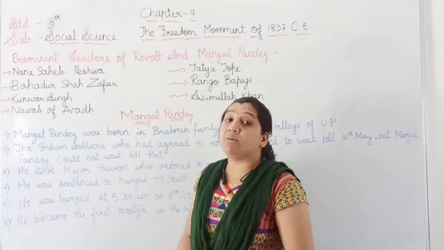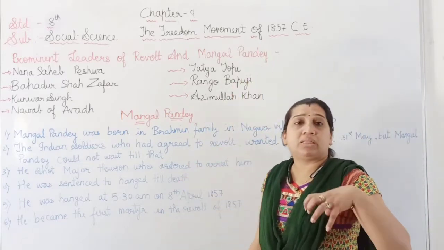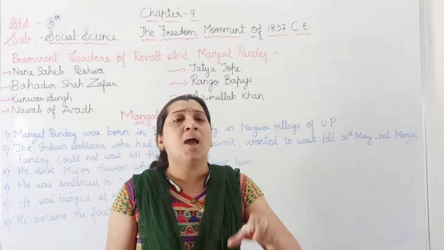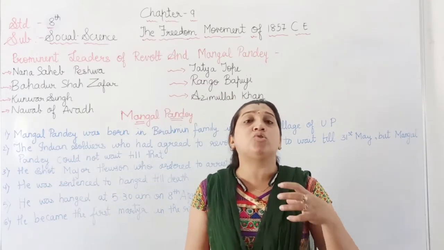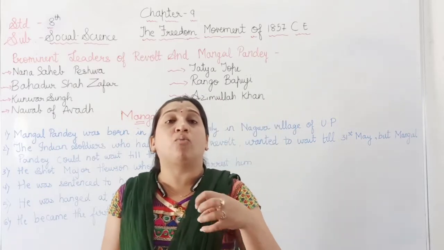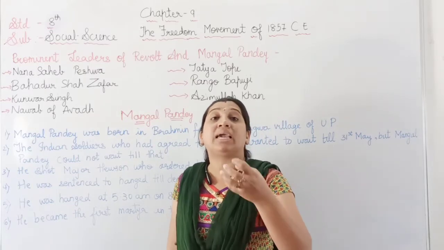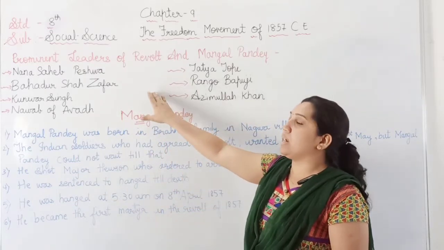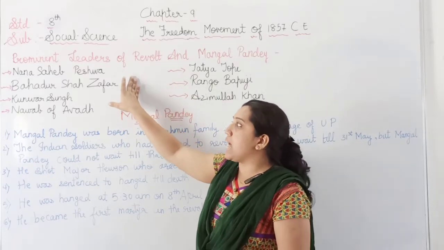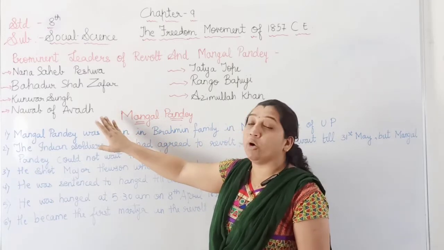Now let us study the prominent leaders of the revolt and Mangal Pandey. This revolt of 1857 was a planned revolt, but due to the steps taken by Mangal Pandey, the Britishers noticed that we were planning against them. The prominent leaders who became part of the revolt of 1857 were Nana Sahib Peshwa, Bahadur Shah Zafar, Kunwar Singh, and the Nawab of Awadh.